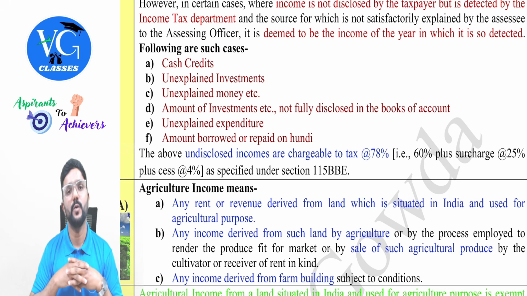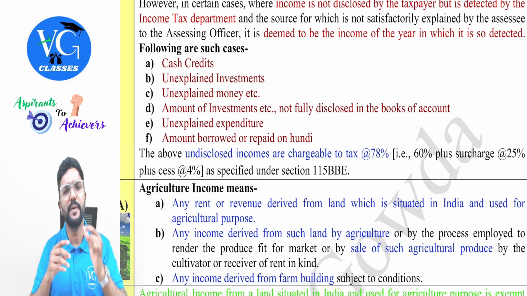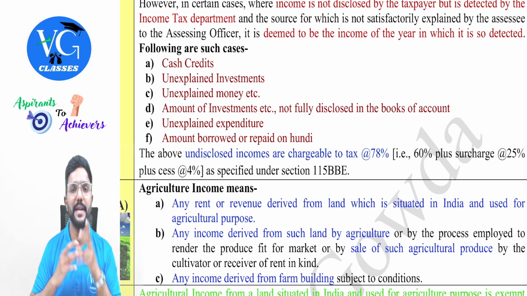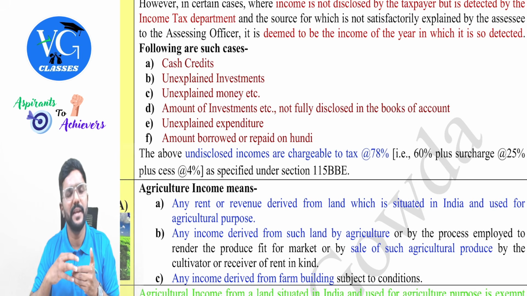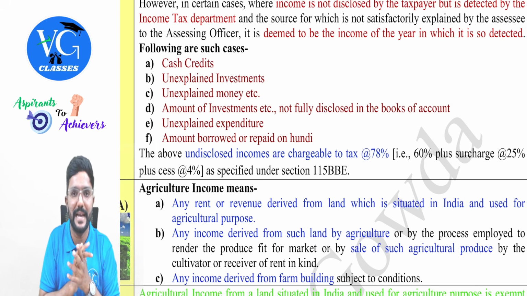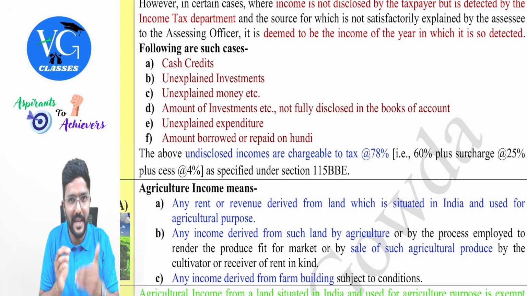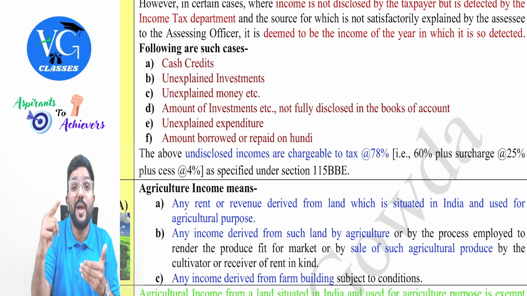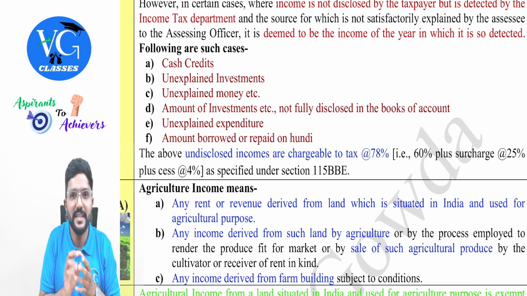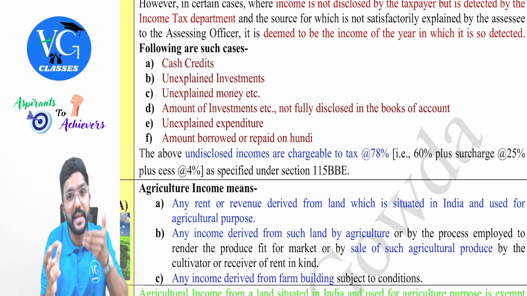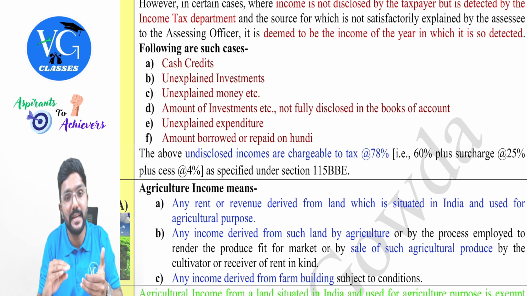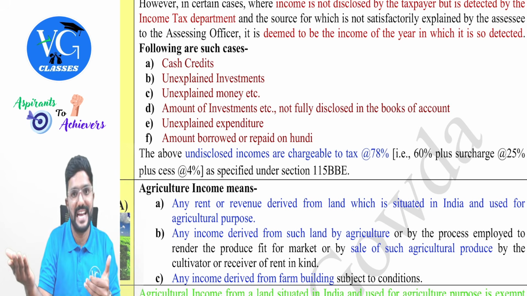Amount borrowed or repaid on undisclosed mode. Guys, if any amount is borrowed or repaid in any mode other than account payee cheque, then it will be considered as the income of a person who has borrowed it or repaid it. And if I have borrowed, assume 10 lakh loan in cash, will it be my income? Yes. What if I repay also in cash? Now assume I borrowed 10 lakh in cash, it is my income. I repaid 12 lakh in cash, including interest. In that case, again, will 12 lakh be considered as income? No, no, only 2 lakh, the interest part. The 10 lakh, which was already considered as income when I received it, will not be considered again when I repay it, if I repay it in cash.